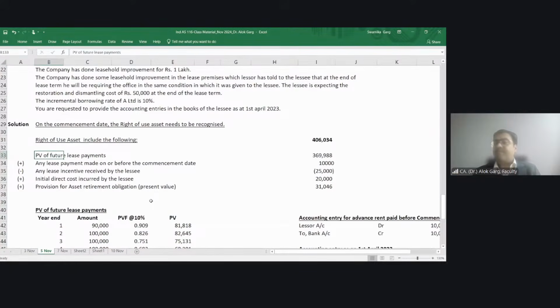Okay. Means once lessee has entered into a contract, tell me when lessee will recognize the right of use asset? There are two dates, inception date and commencement date. Inception date is a date when the lease terms and conditions are finalized, when the contract is finalized. Commencement date is a date when the asset is available to the lessee for usage.